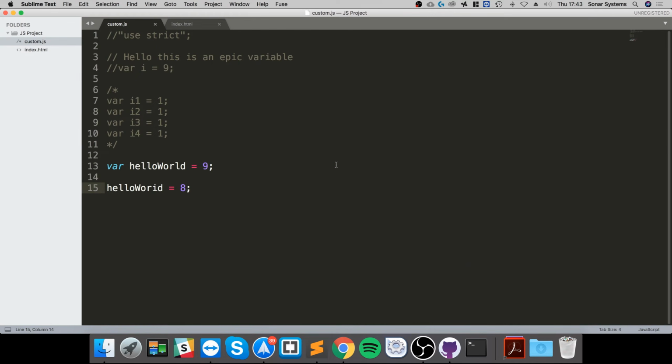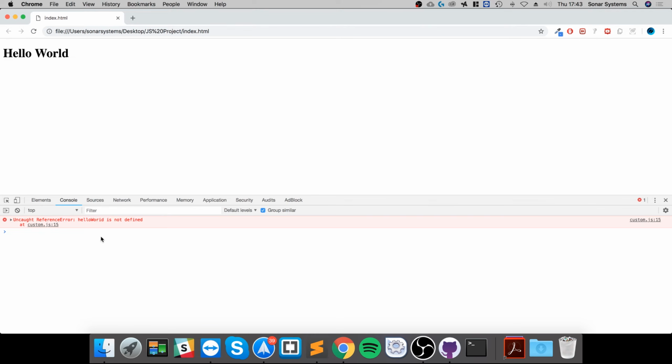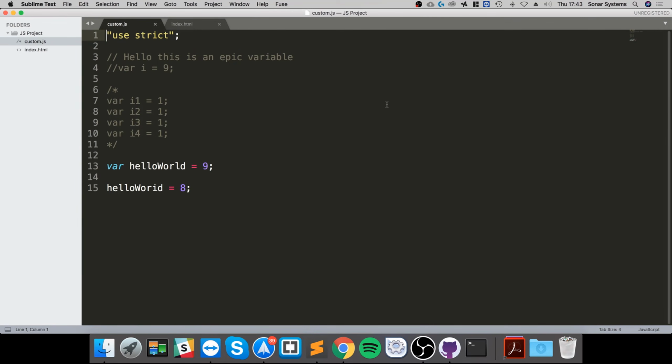So I made a mistake in typing it, and it hits here. It says hello worried was never created as a variable, so let's just create it. But if I use strict mode, it will throw an error saying it does not exist, and I immediately see, oh, I've tried to use the wrong variable. I've made a mistake whilst typing, and this will help prevent so many errors. You will always mistype stuff in coding.